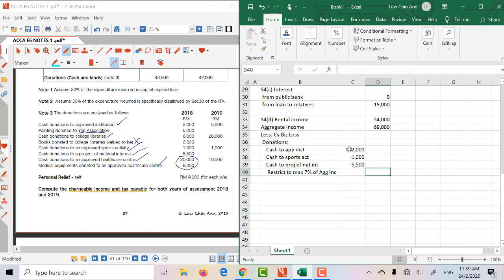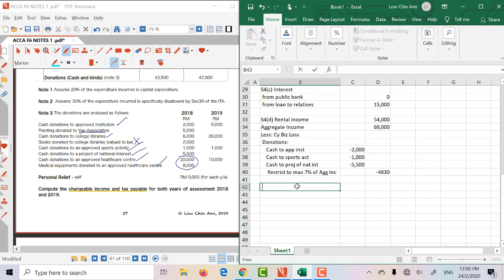Okay, let's just see if I take 7% of aggregate income. Now it's going to be 4,800. So this figure is clearly more than that, so in that case I'll just restrict it.